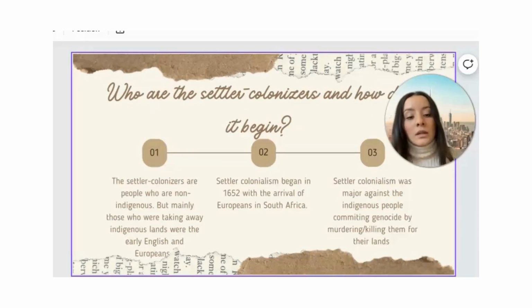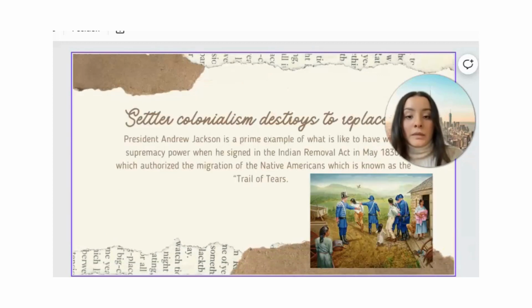So, as we know, settler colonialism was major against the indigenous people, committing genocide by murdering, killing them for their lands. So, settler colonialism destroys to replace.